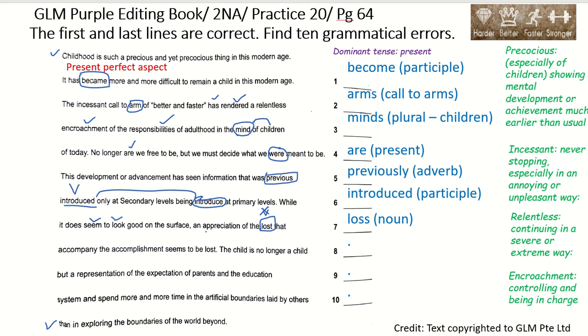So here we have a singular subject. A singular subject needs to have a singular verb, but this is not singular. The singular verb of accompany is accompanies. I-E-S. Change the Y to IES. So that's the singular verb.